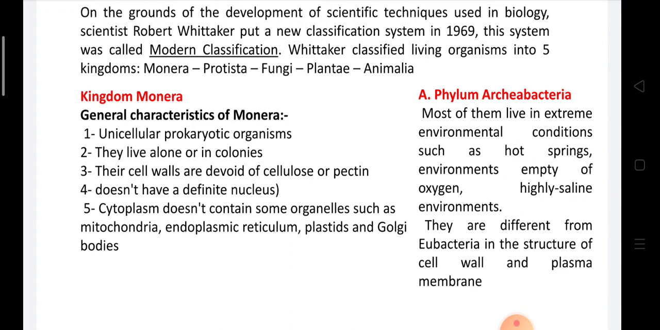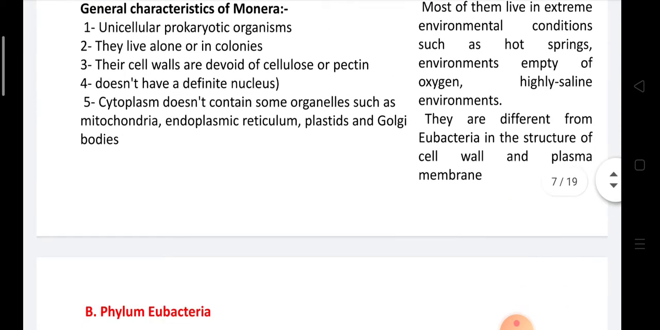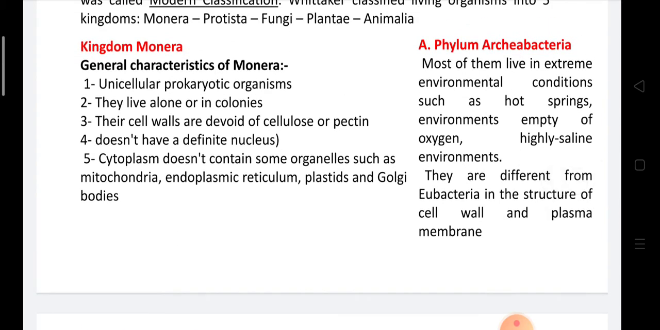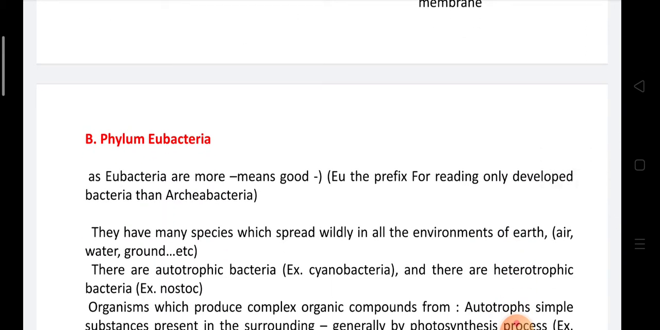The first is called Archaebacteria. Archaebacteria are bacteria that can live in extreme environmental conditions like hot springs, low oxygen content, high salinity, or other harsh conditions. They are different from eubacteria in the structure of the cell wall and plasma membrane. So the modifications of the plasma membrane and the cell wall give these bacteria the ability to live in harsh conditions, unlike eubacteria. Another phylum is called eubacteria.